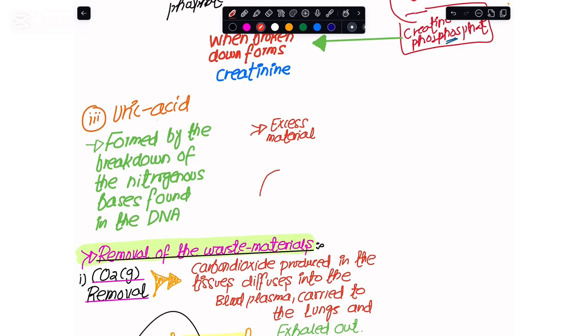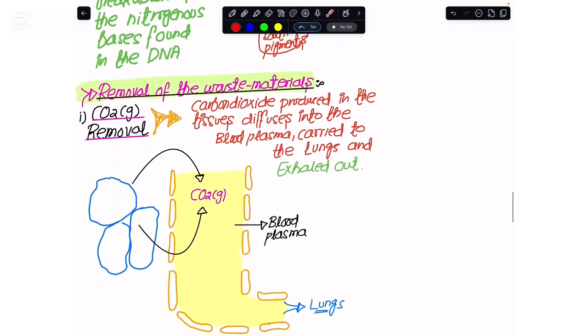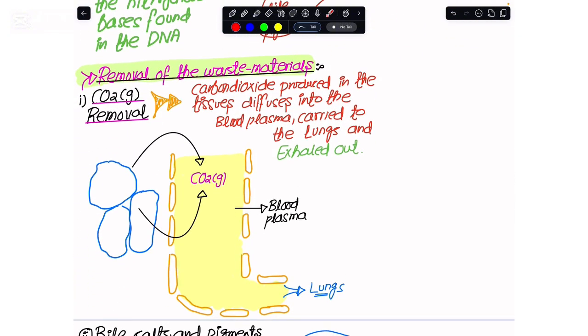Likewise, we have the liver, and in the liver there is production of another waste material, which we call the bile salts and the bile pigments. They not only have a role in the emulsification of fat, but they are also waste material. So I believe it has become clear how the different nitrogenous and excess waste materials are being produced in the body. Now we must discuss how we are required to remove them from the body.